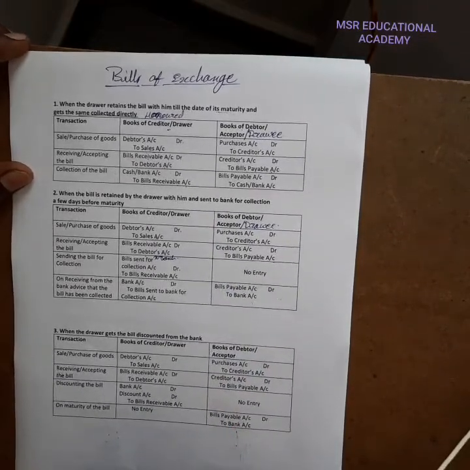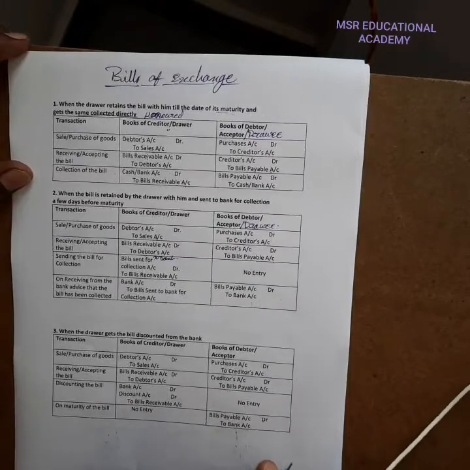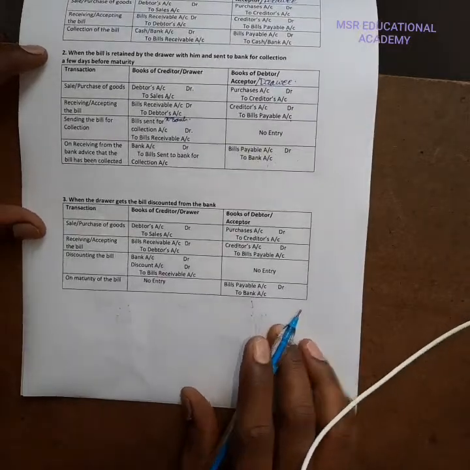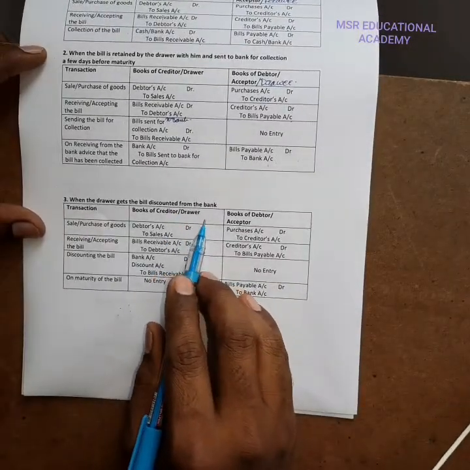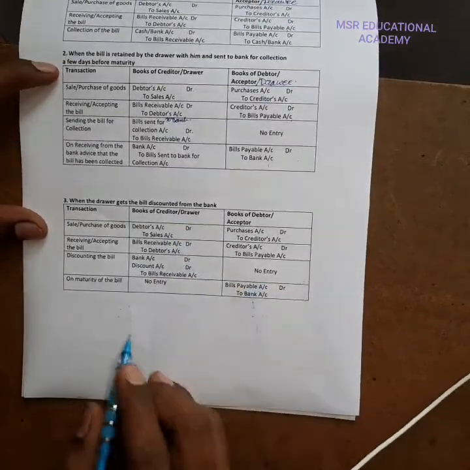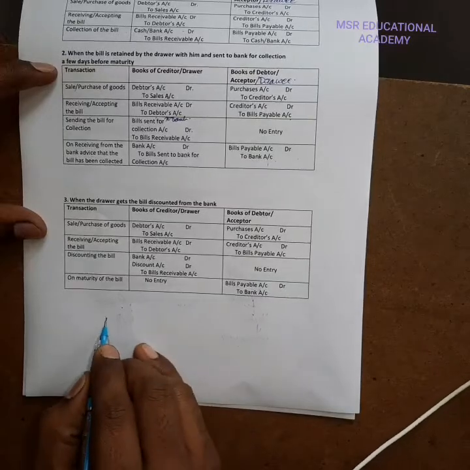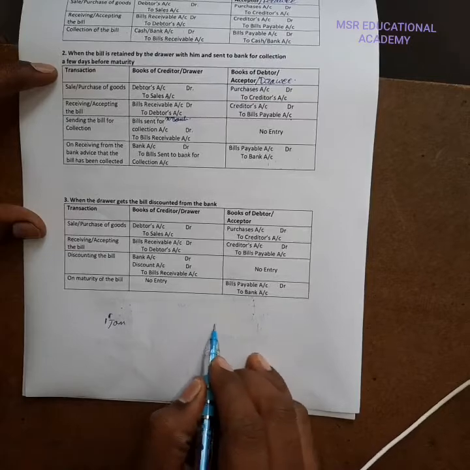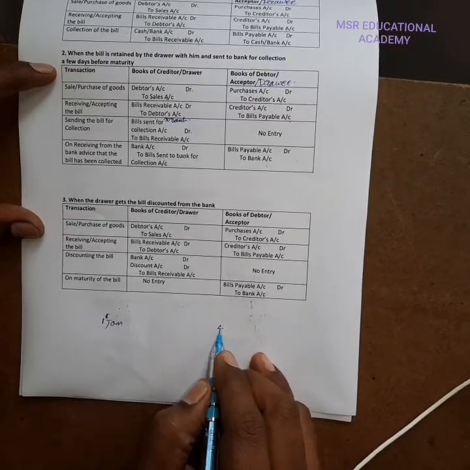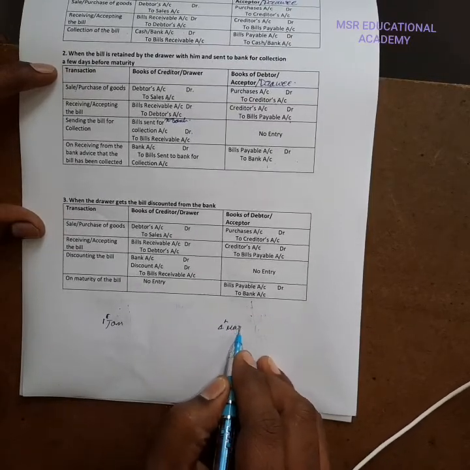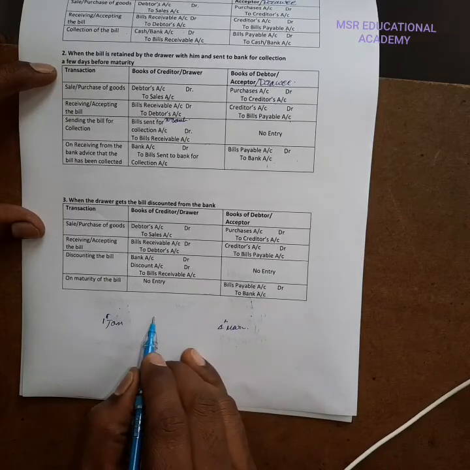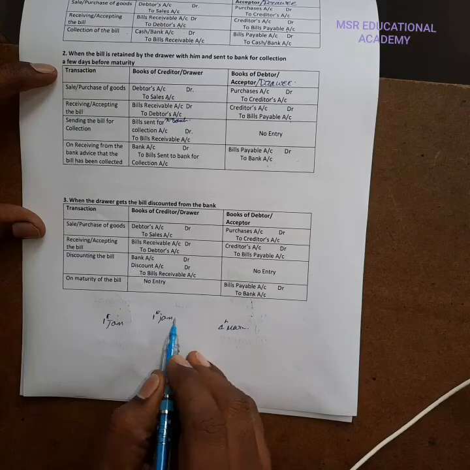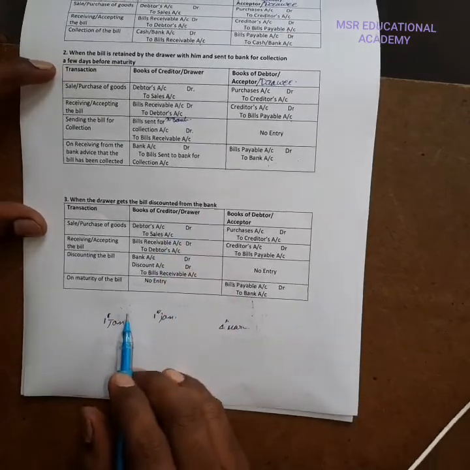Now, if it is not a bill sent to bank for collection and it is a bill discounted from bank, it means, for example, the bill is written on 1st January and the due date is 4th of March. In between, on 1st January itself, the drawer requires the amount urgently.